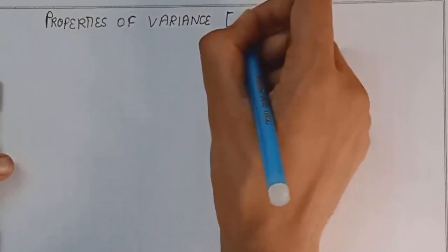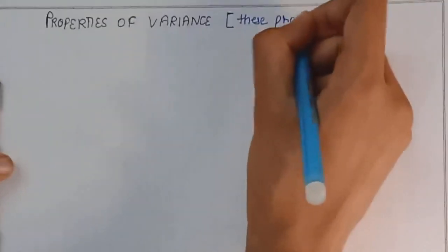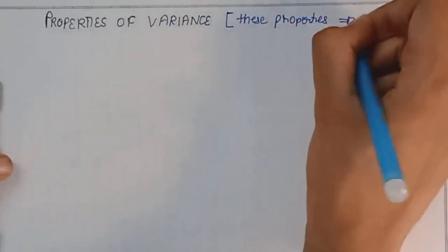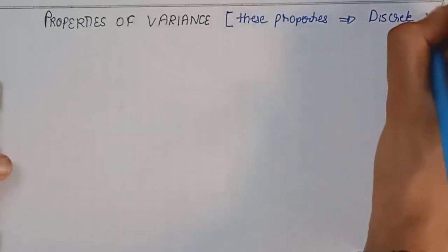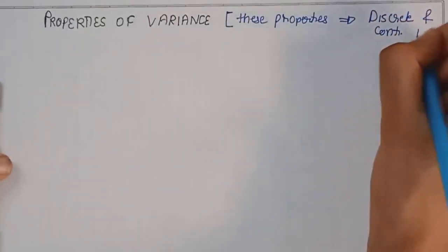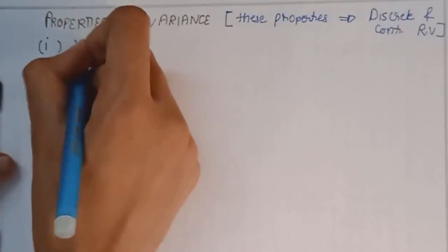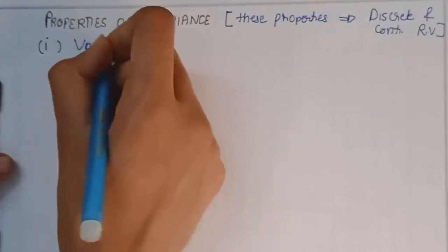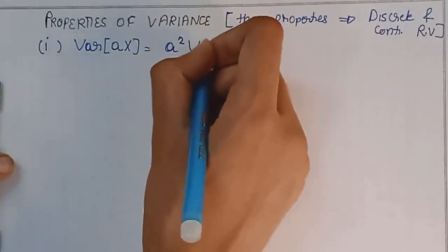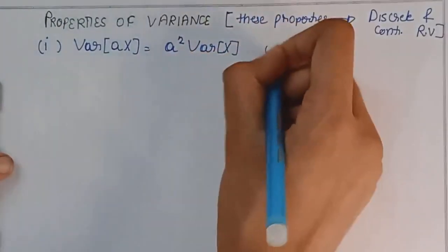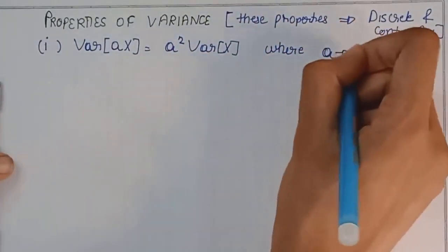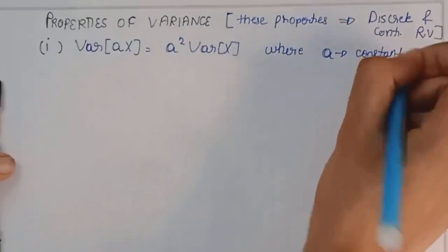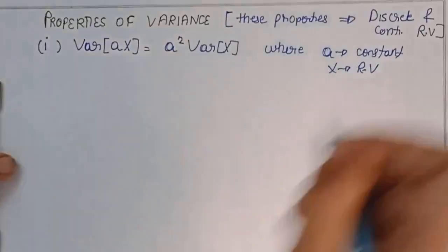Properties of variance of random variable. Again, note that these properties will be valid for both discrete and continuous random variables. So the first property for the variance of random variable is that variance of Ax is equal to A square into variance of X, where A is constant and X is a random variable.